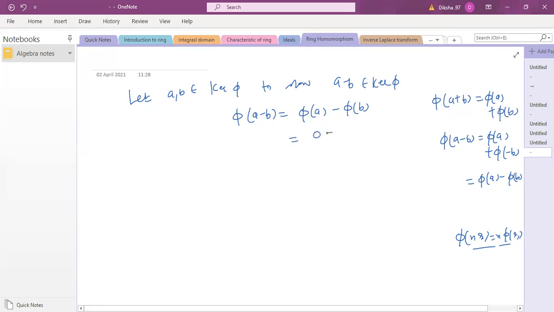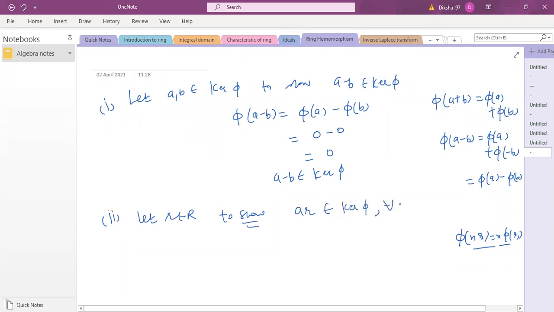Individually a and b belong to kernel phi, so their images are 0. So it implies a minus b is also mapped to 0. Therefore a minus b belongs there. This is the first property. What is the next property you want to show? The next property: let r belong to R be any general element. Then we want to show that a times r belongs to the ideal kernel phi for all a belonging to kernel phi. So phi of ar is phi of a into phi of r.